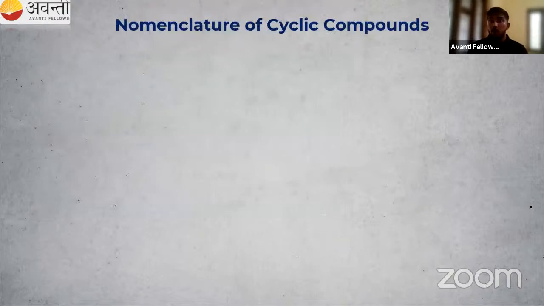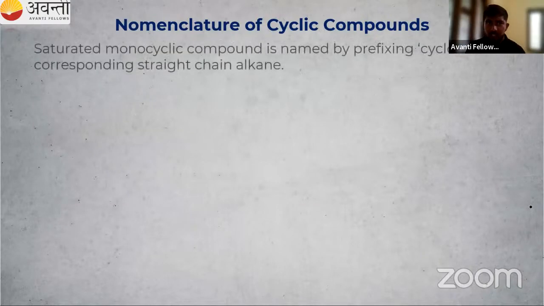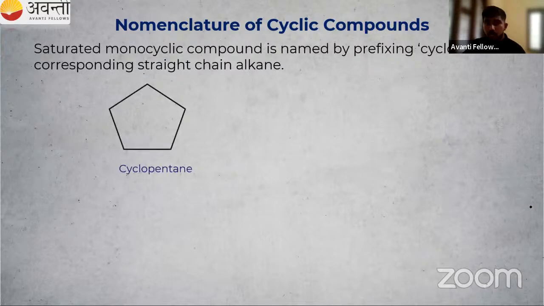Nomenclature of cyclic compounds. How to name the cyclic compounds? Cyclic means closed chain, ring. First we have saturated, which means there is no triple bond and no double bond. So how to name this one? We have cyclopentane. How many carbon atoms? 1, 2, 3, 4, 5.